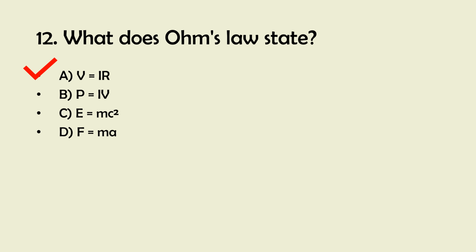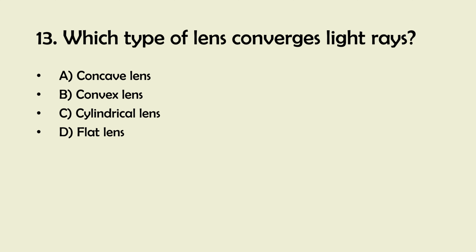13. Which type of lens converges light rays? A. Concave lens. B. Convex lens. C. Cylindrical lens. D. Flat lens. And the right answer is